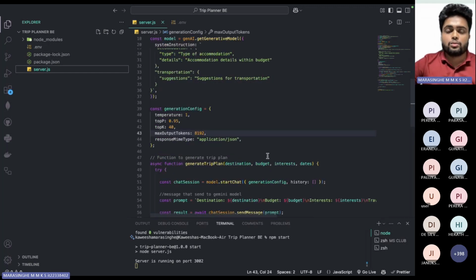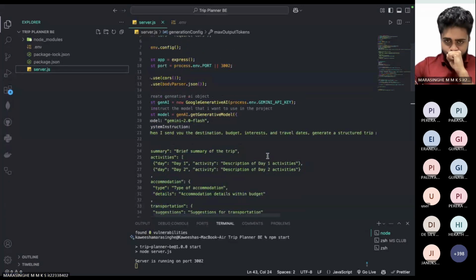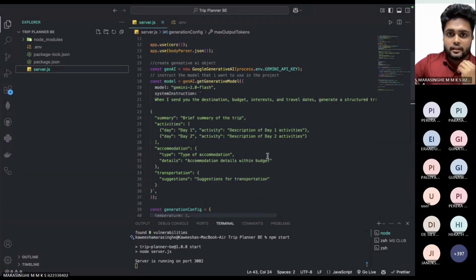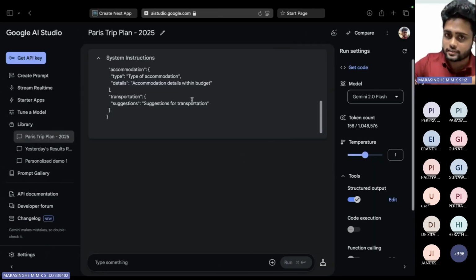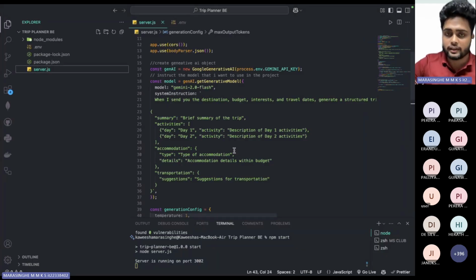To add this Gemini AI into your backend, first of all, you have to initialize the model in your Node.js, and explain how to respond to the instructions that we gave it. These are the instructions that I gave to my Gemini model, and I need to give the same data in my backend as well.